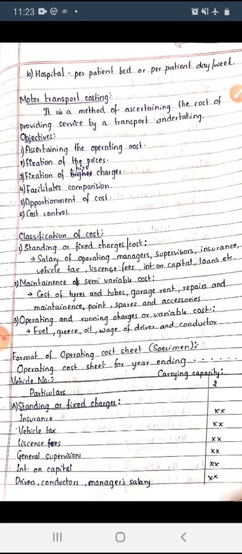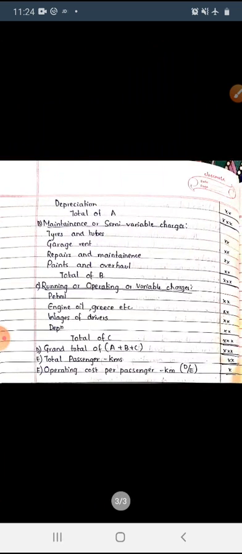Now see the particulars. First one, standing or fixed charges: insurance, vehicle tax, license fees, general supervision, interest on capital, drivers, conductors, managers' salary, and depreciation. These are fixed.